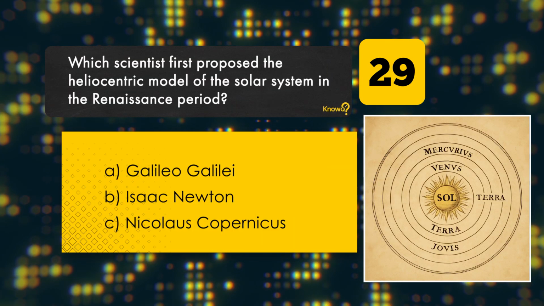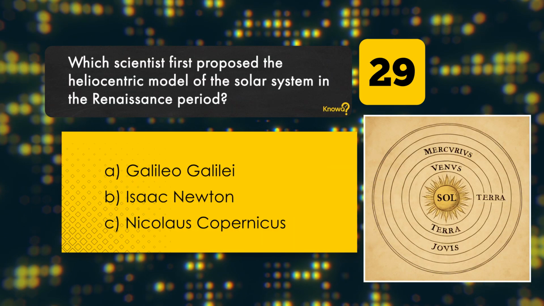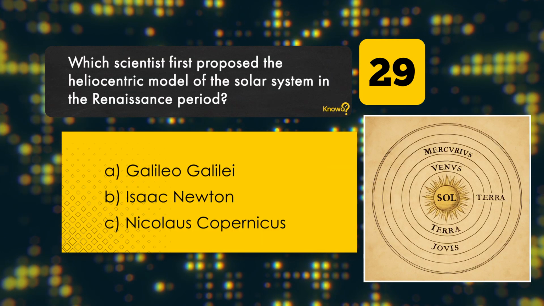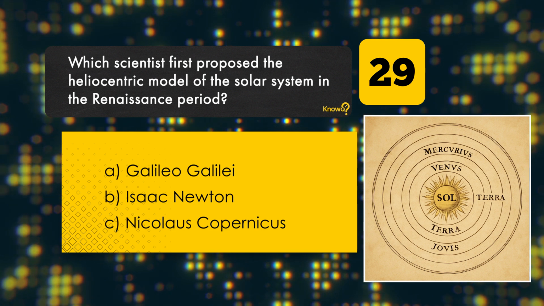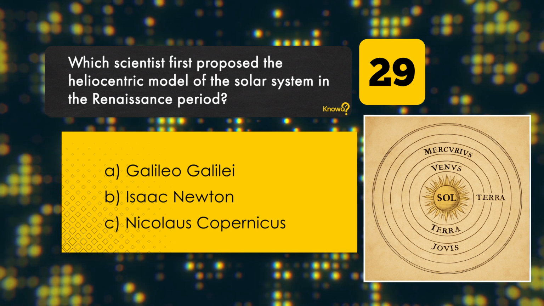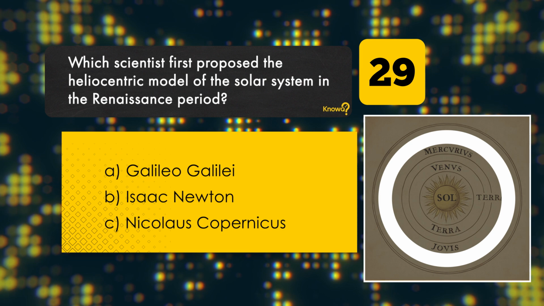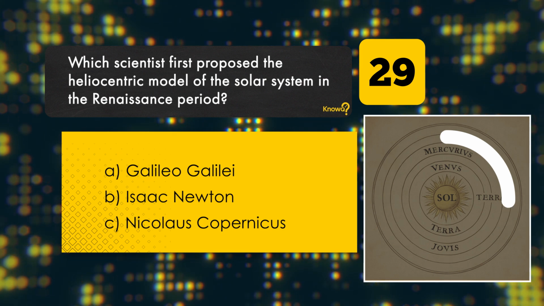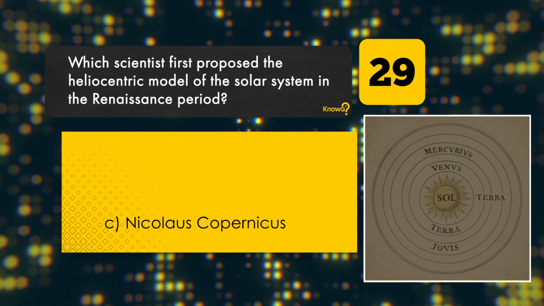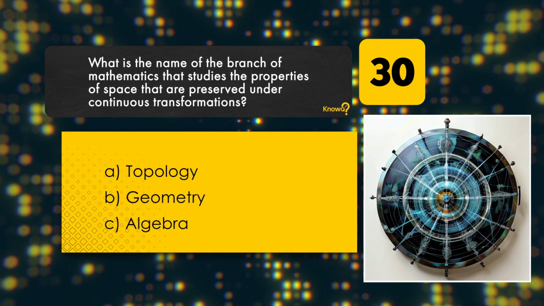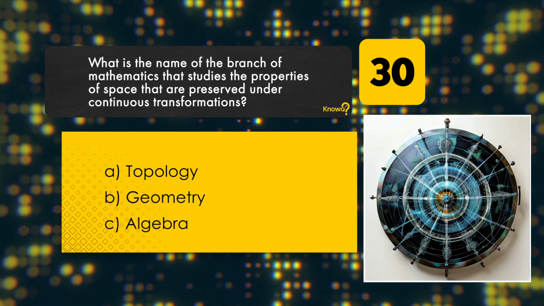Which scientist first proposed the heliocentric model of the solar system in the Renaissance period? Galileo Galilei. Isaac Newton. Nicholas Copernicus. Correct answer: Nicholas Copernicus.